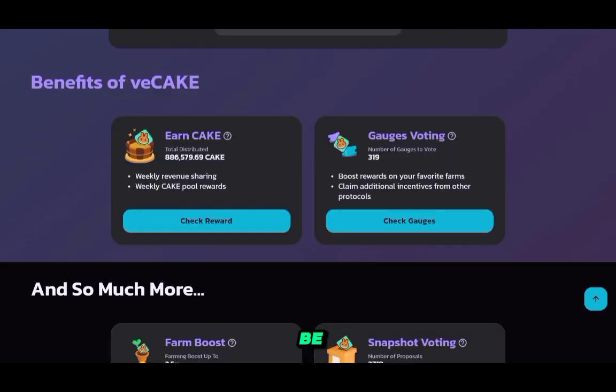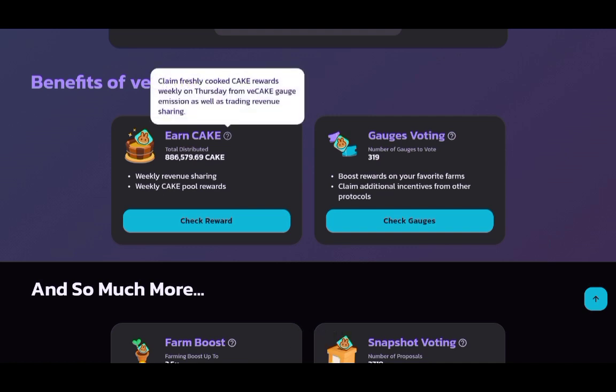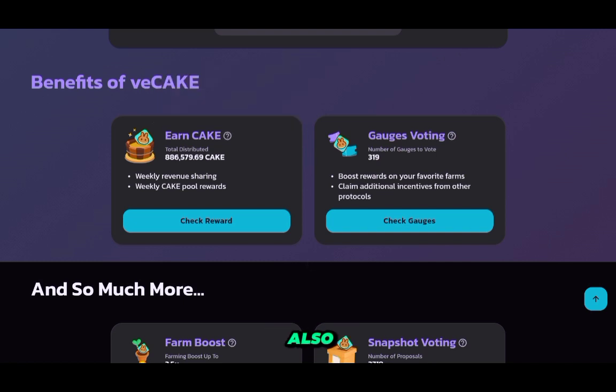You will also be able to earn Cake passively by using the weekly revenue sharing and the weekly Cake pool rewards. If you break it down, you see that every Thursday each week they will pay you some Cake rewards from the veCake gauge emissions, as well as trading revenue sharing, because trading is also available with PancakeSwap, and the fees generated by the trading are also split with users who are staking Cake within the platform.